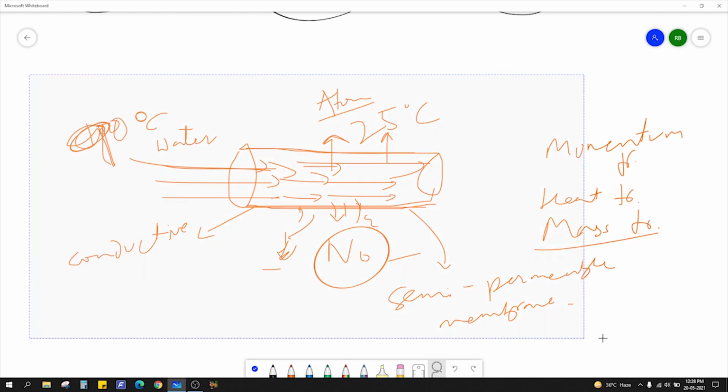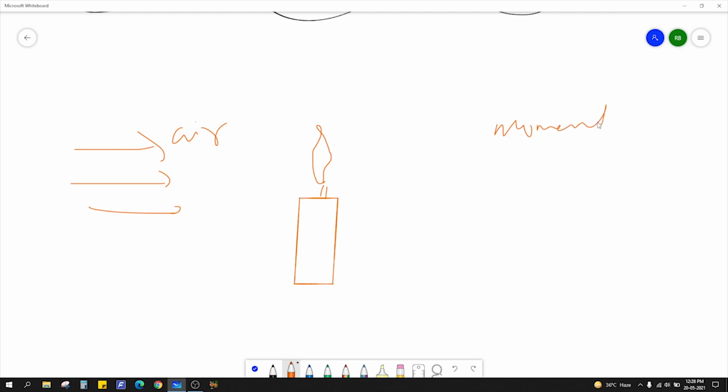We'll see another scenario. Suppose we have a candle here and it is burning and we have some flow of air. Now tell me what kind of transfers there are. Since there is a flow, there will be momentum transfer. Since this is hot and the heat is passing from this hot flame to the atmosphere, there will be heat transfer.